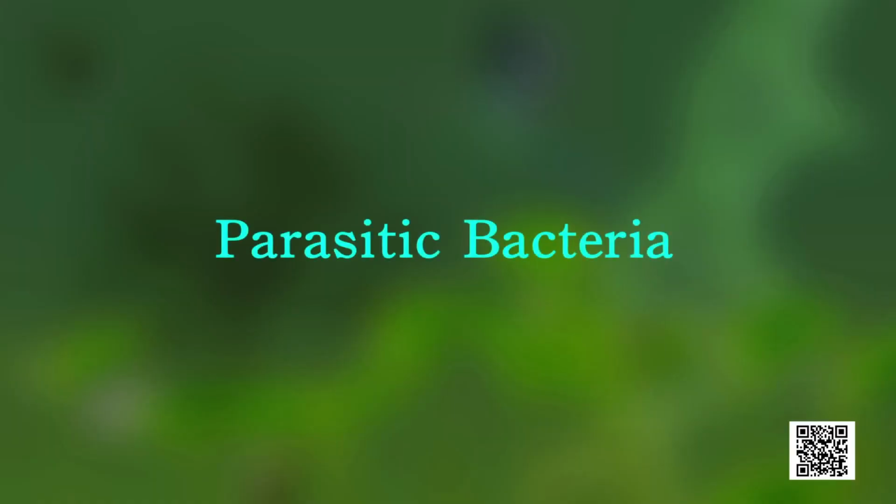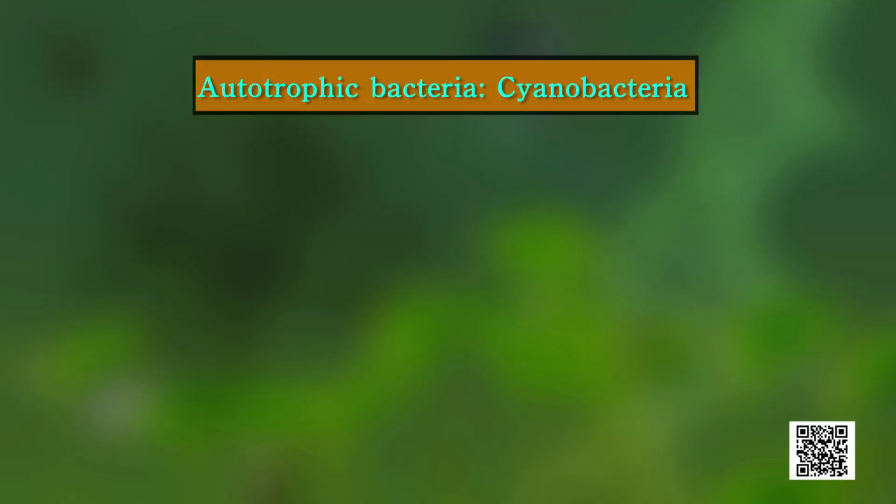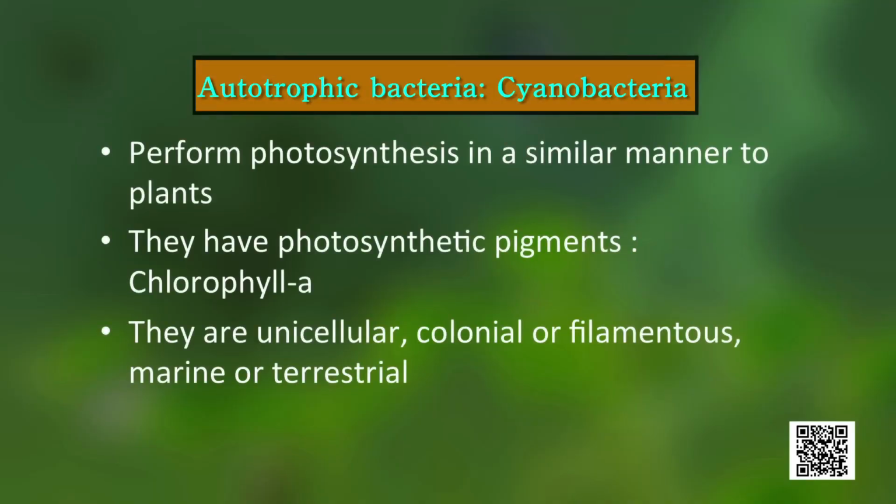Now we have already discussed this term. Autotrophic bacteria we have already done, and we have also discussed that cyanobacteria have an autotrophic mode of nutrition because they have pigments similar to the pigments of plants. They have chlorophyll A, and thus they can prepare their food by the process of photosynthesis.